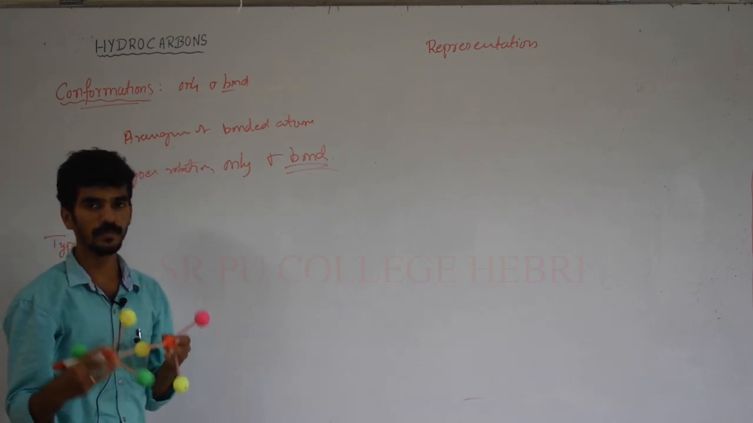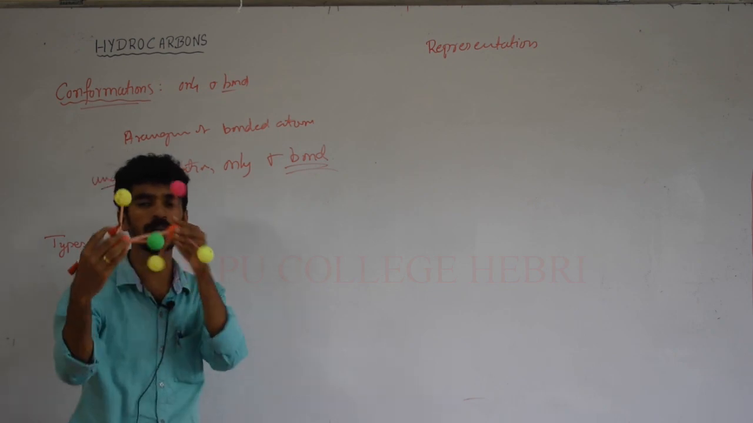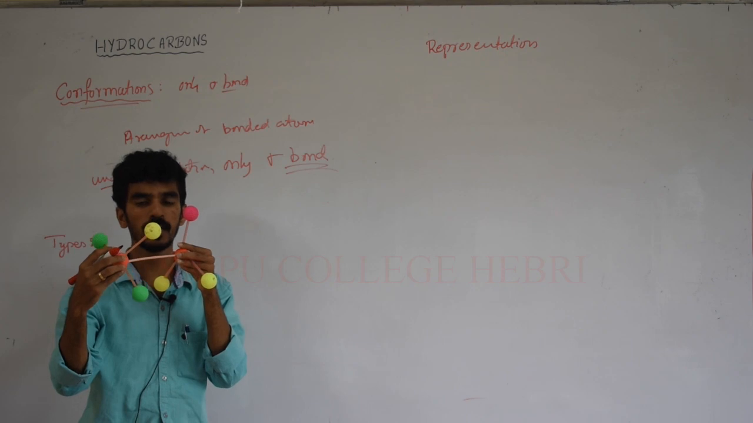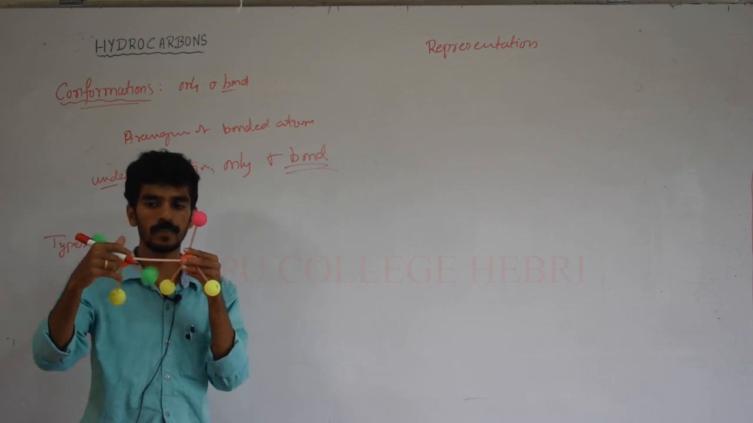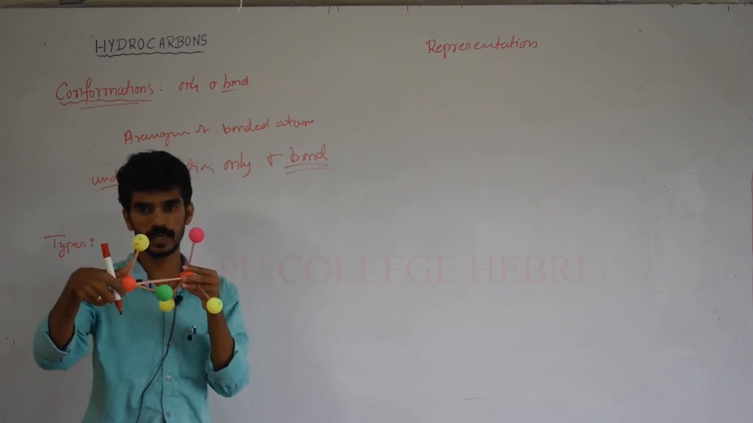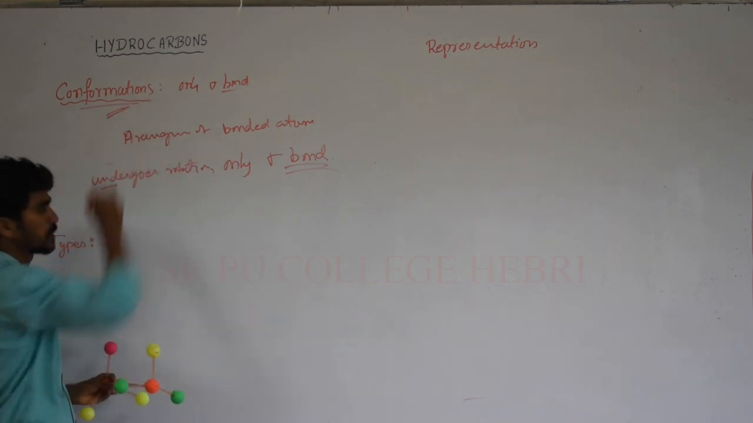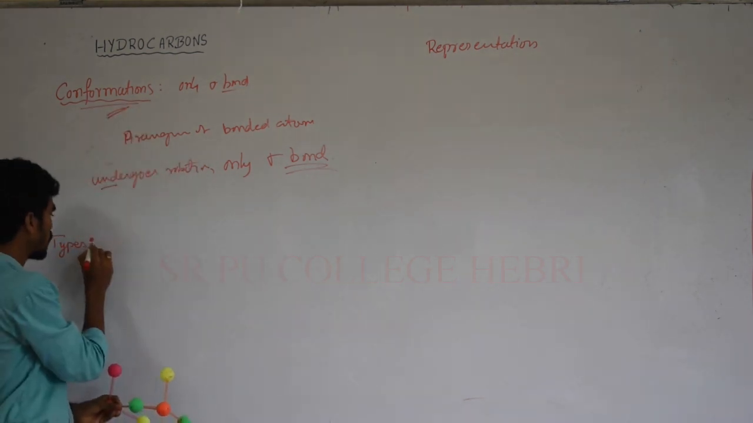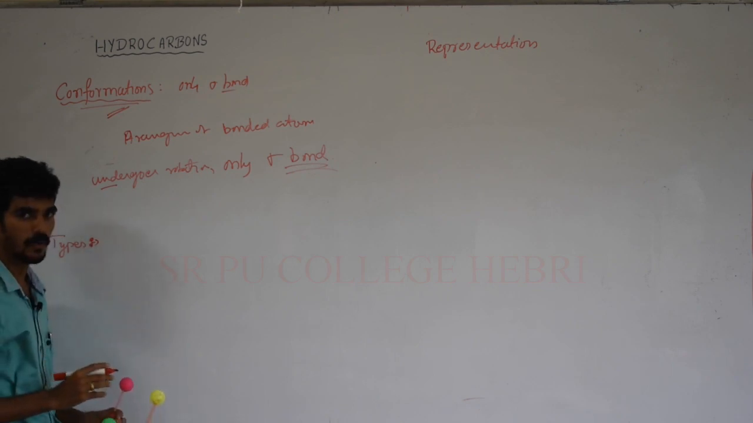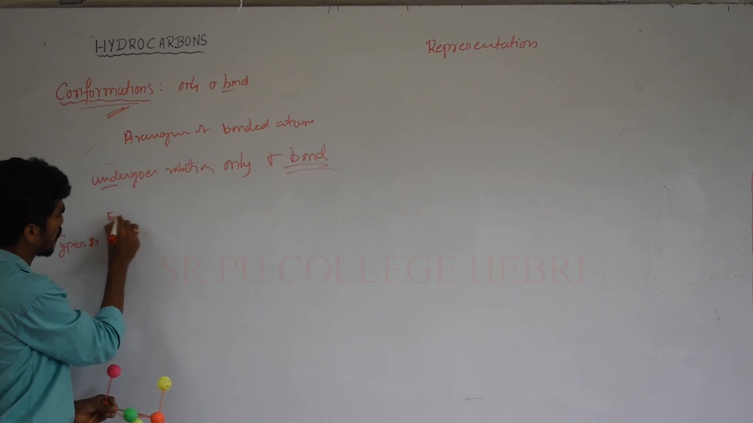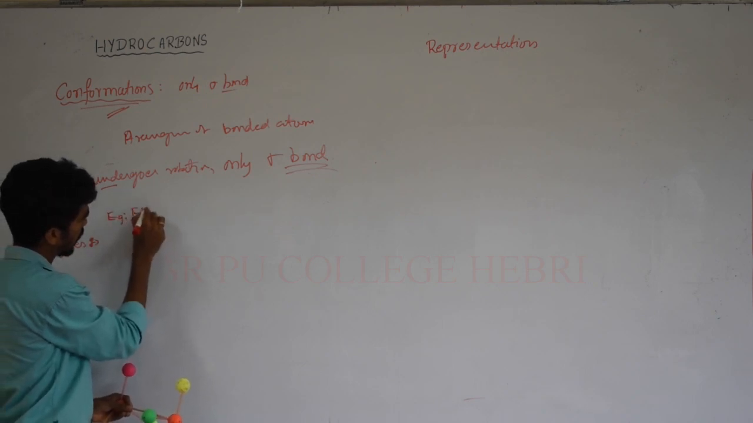Now after rotating this molecule, it will get different geometries. So here you can rotate a complete 360 degrees, and we will get conformations. Okay, there are three types of conformations for alkanes. Now I will take an example of ethane.